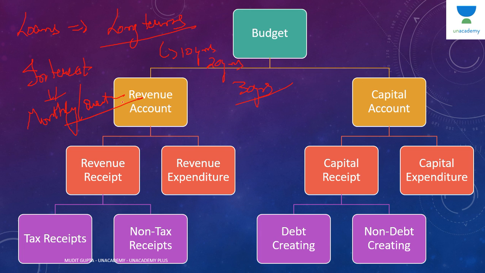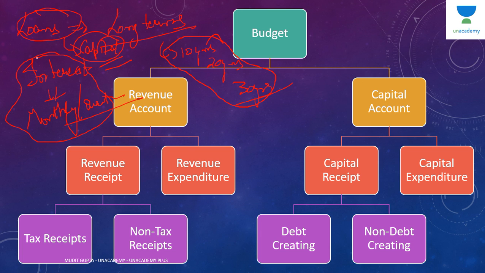So loan itself is capital in nature because it is a very long term thing. The principal that you have given will be returned to you over a period of 10, 20, 30 years, whereas interest will be given to you on a monthly or a quarterly basis. It means loan is long term in nature